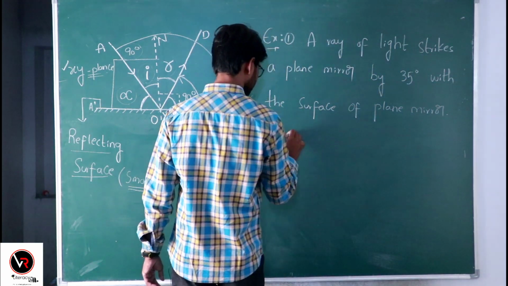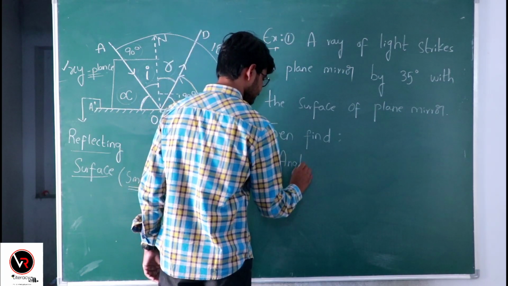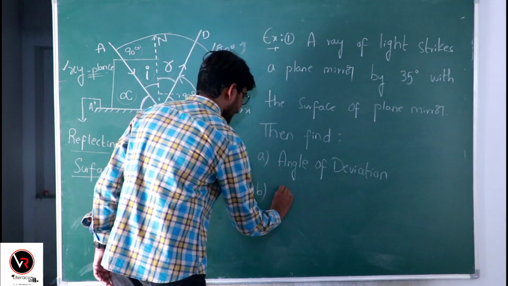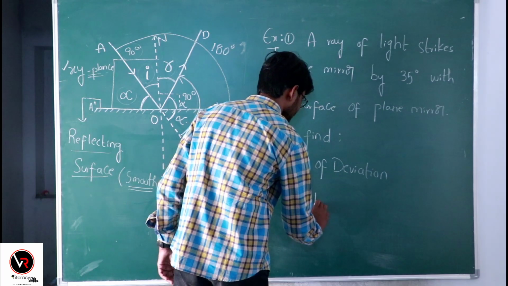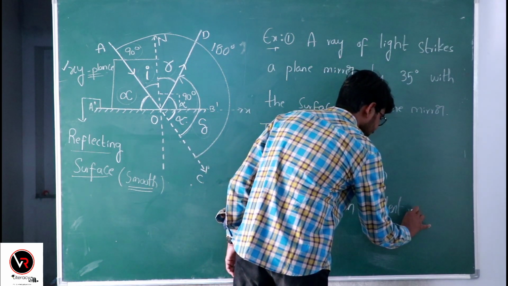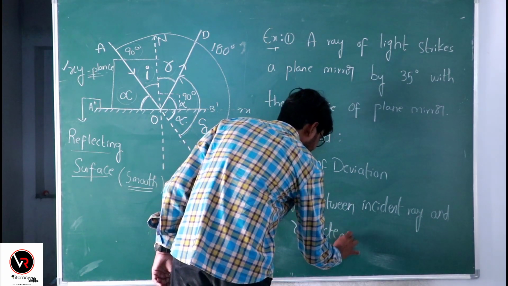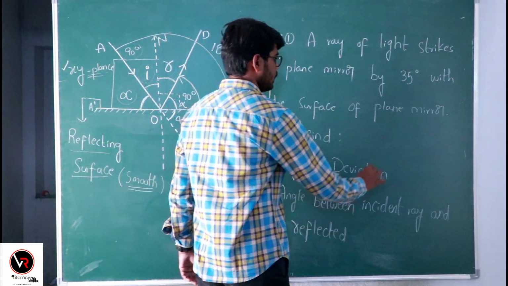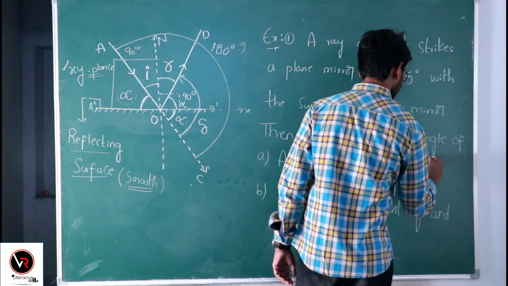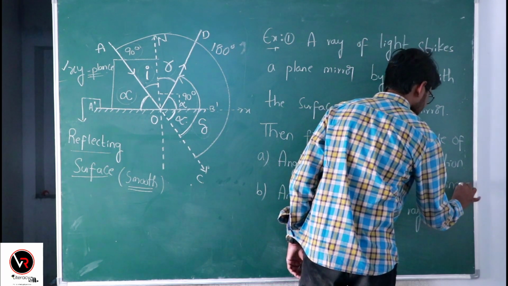Then find: A, the angle of deviation; B, the angle between the incident ray and the reflected ray; C, the angle of reflection; and D, the glancing angle.